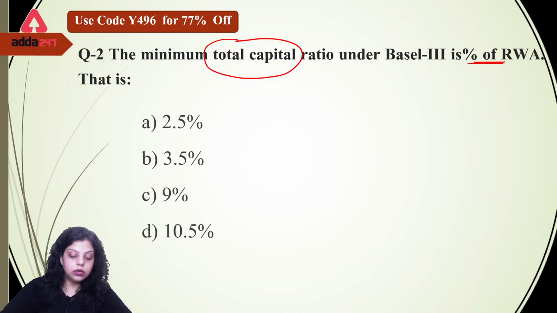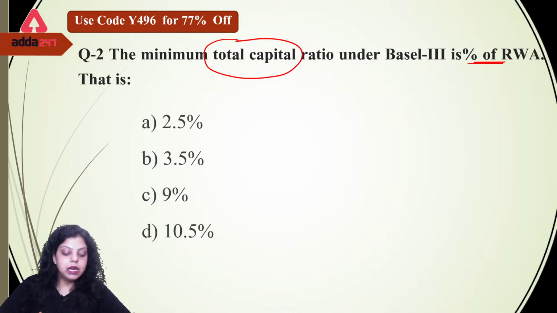A, B, C or D? Now what will be the answer of this question? 2.5, 3.5, 9 or 10.5? Do make sure we are talking about the total capital maintained under the Basel III as a percentage of risk weighted asset.